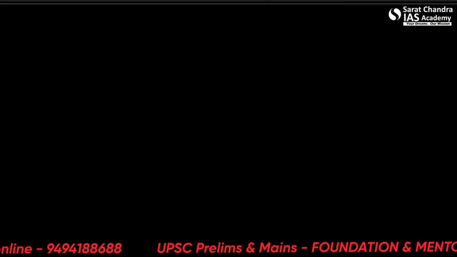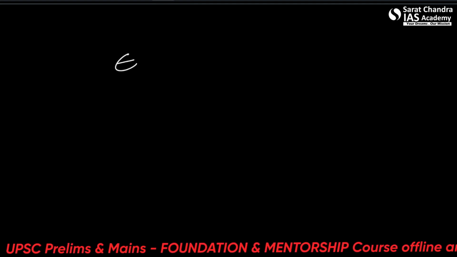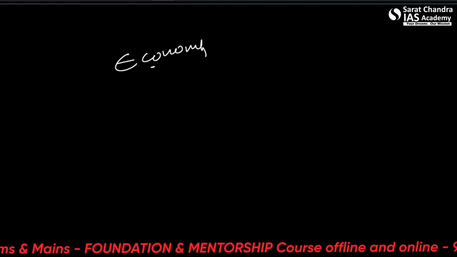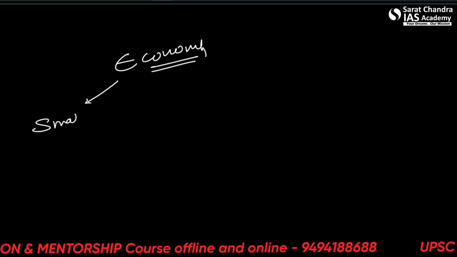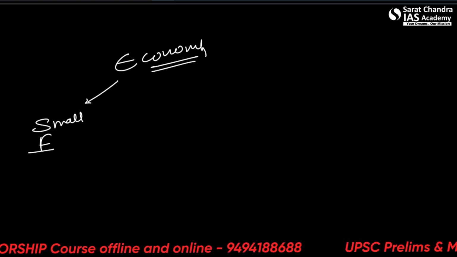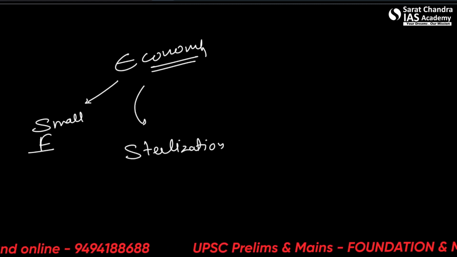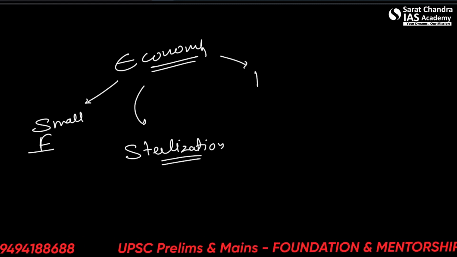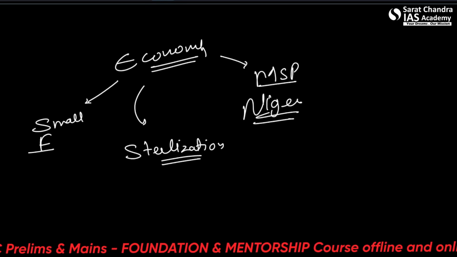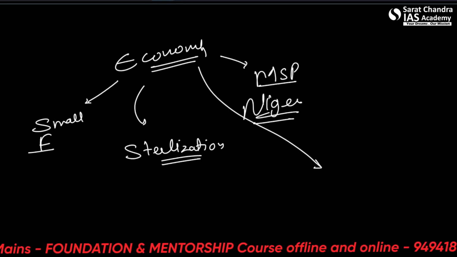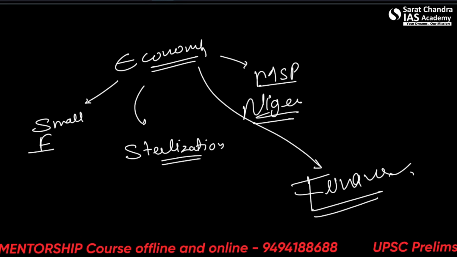Okay. So this finishes this series of lectures. Various questions we dealt with, whether it was the concept of the small farmer, the concept of sterilization, whether it was the MSP, or the Finance Commission, or even other questions.